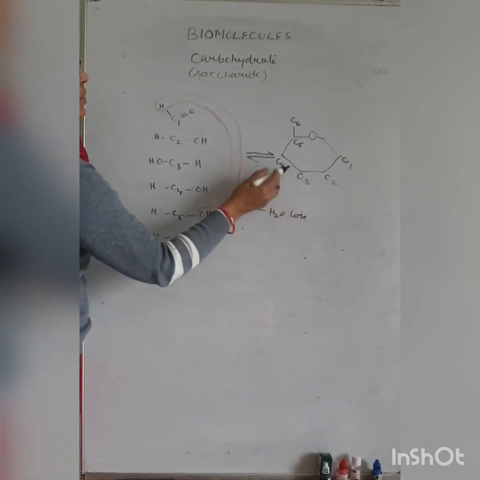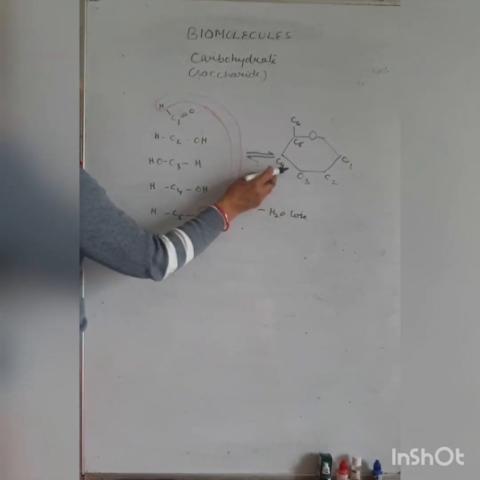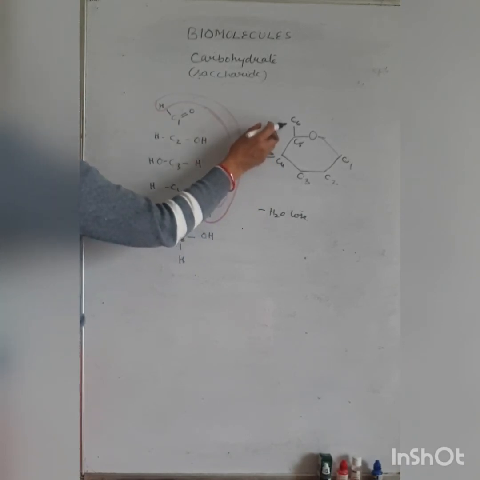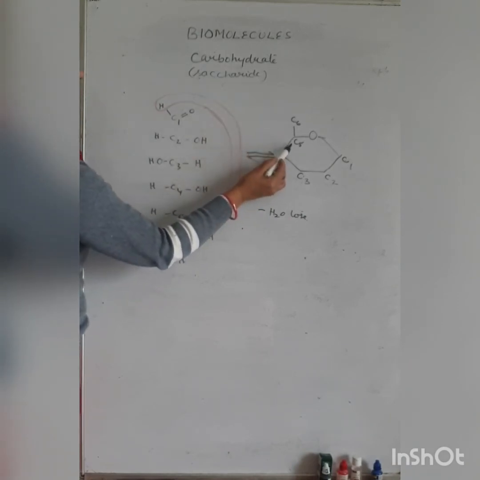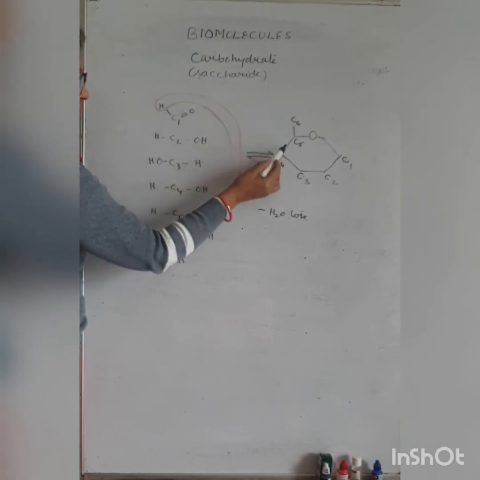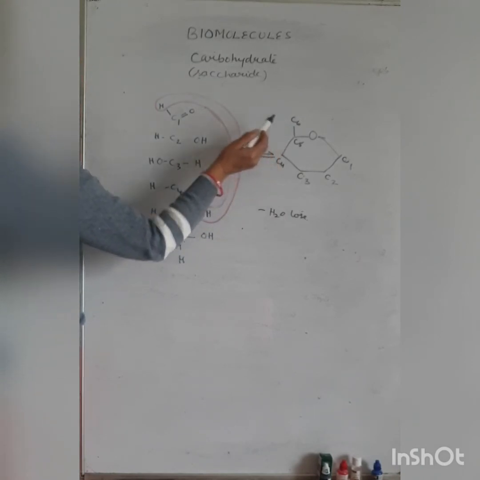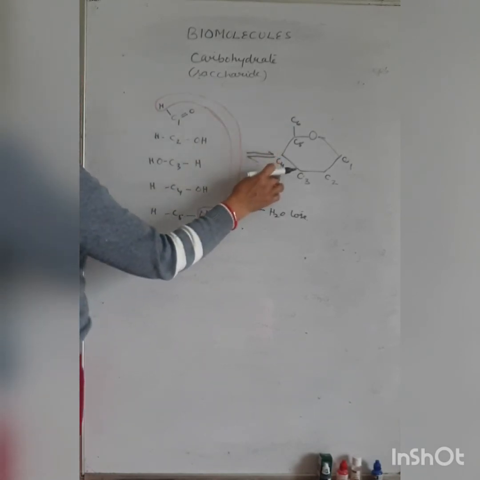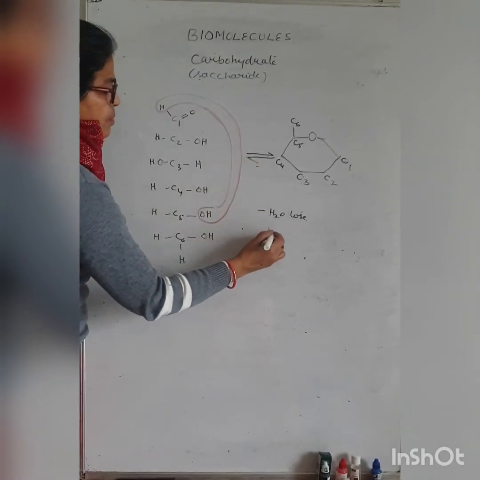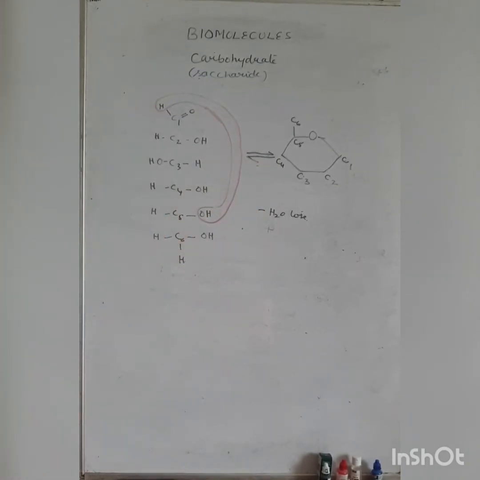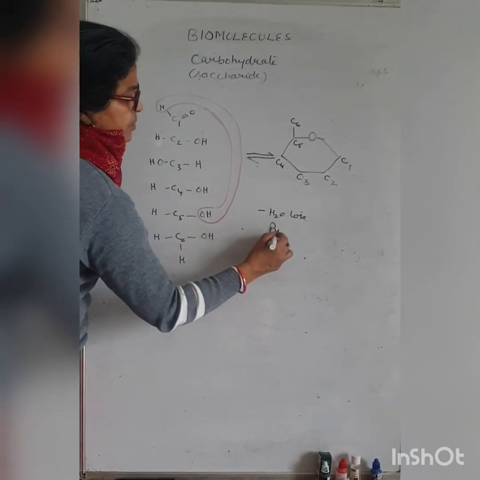The 5 carbons remain in the ring and the 6th carbon is arranged as an arm, as an extension of carbon 5. This type of ring is called the pyranose ring.